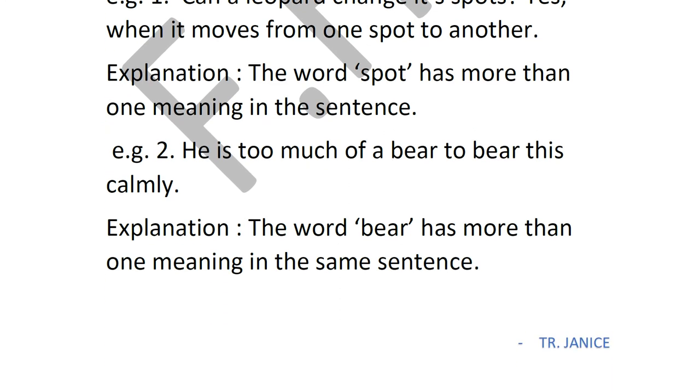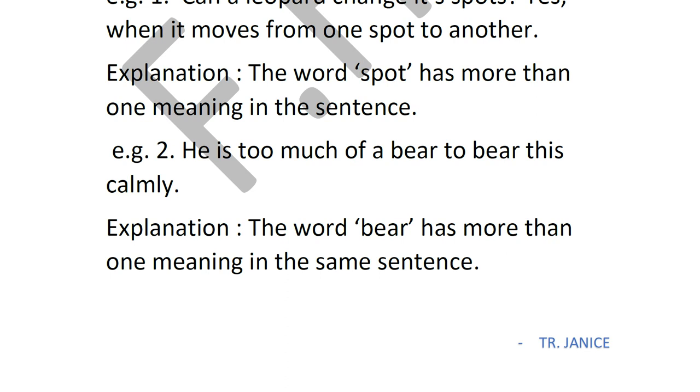The next example: he is too much of a bear to bear this calmly. Now the word bear is repeated, correct? So that means both the bears have different meanings. The first bear is the animal, the bear. Now, he is too much of a bear. So here you're saying he is like a bear. He has the qualities of a bear.